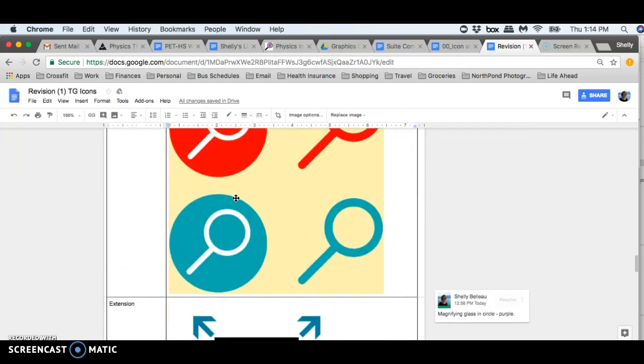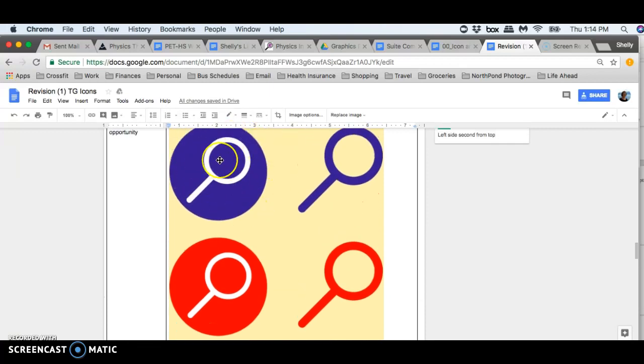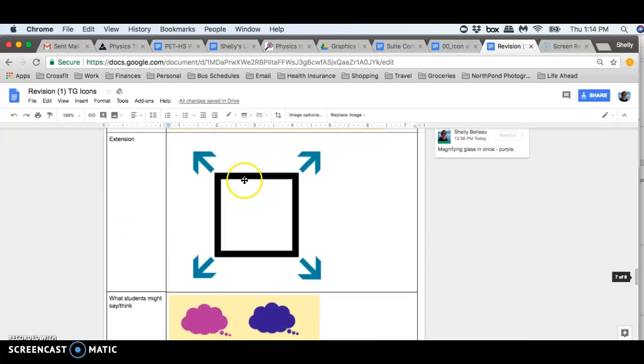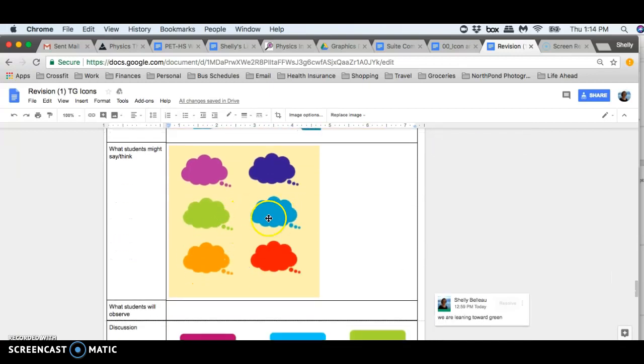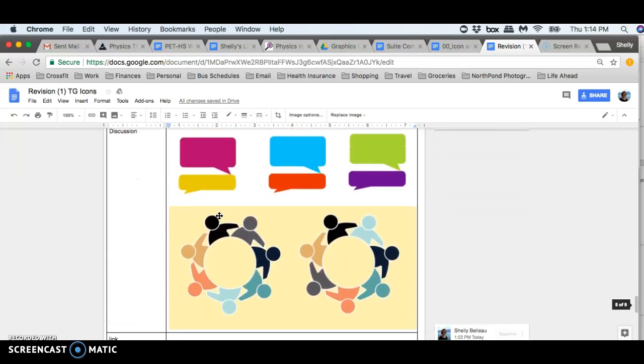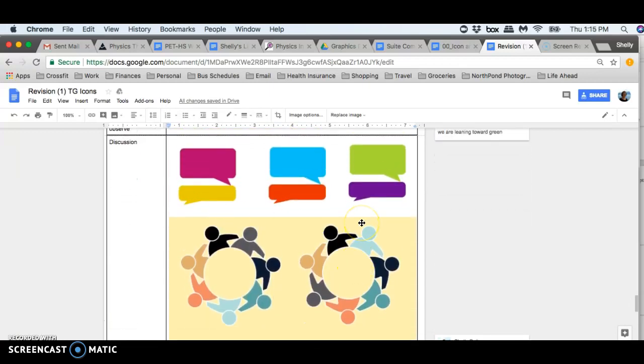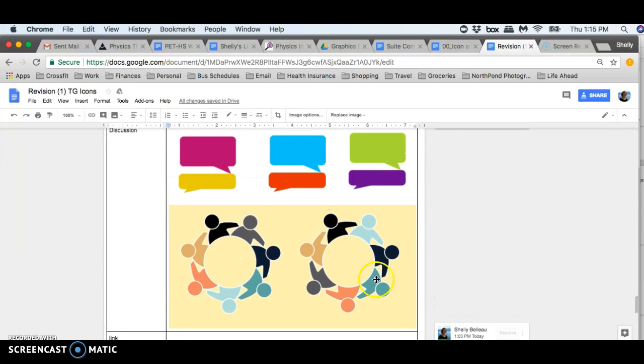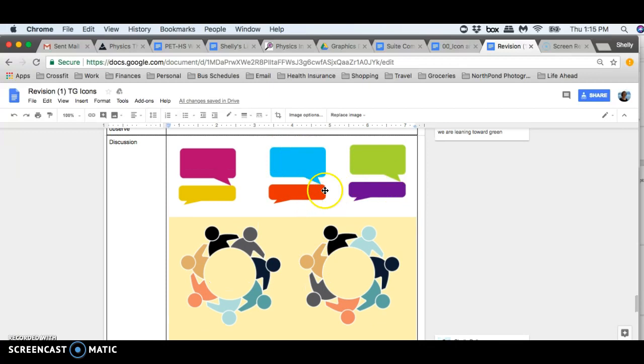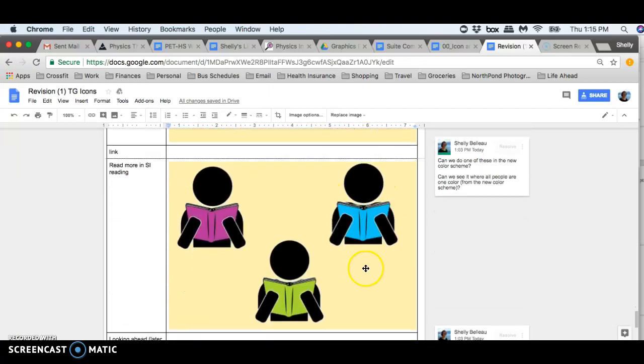Did we pick a color? Oh yeah, purple. We like purple and we like it in the circle. This looks good. We're going to see how they all look once we get them in the teacher's guide. Here we're thinking we like the green one. And here, in order to promote this circle discussion protocol, which we use so often, we would like to use this circle people icon that you made for us. We would like all the people to be one color in your new color scheme. And this one, we like the blue one.